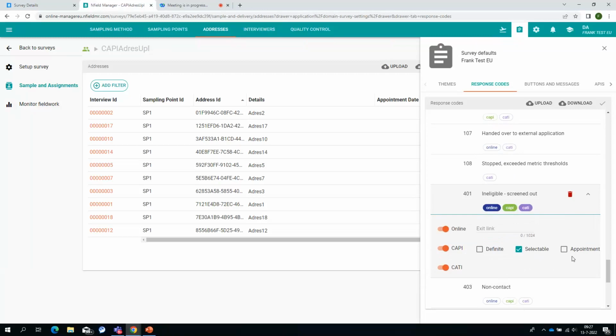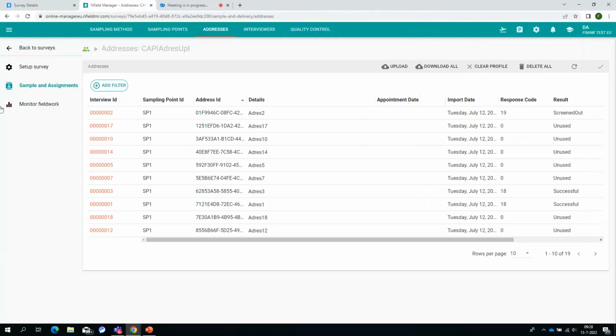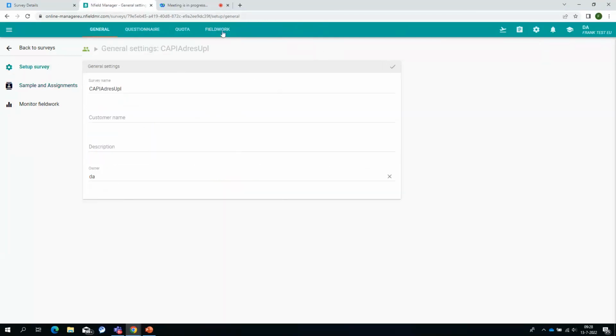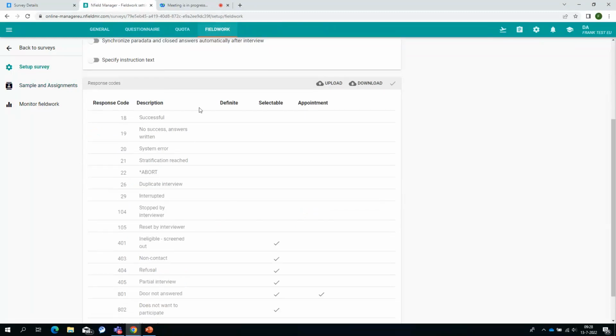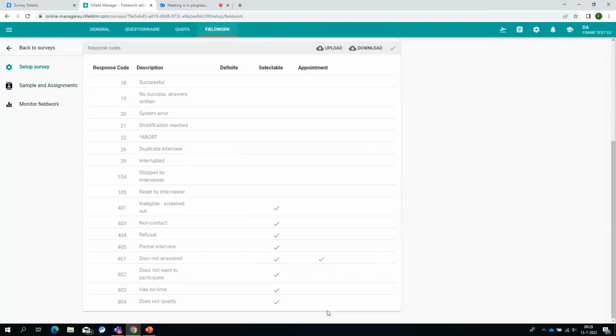As you can see, we also made it possible to actually edit those response codes. You can now also, through the interface, assign whether this is selectable. So that means the interviewer can select this from the first screen, whether this is an appointment and whether this is a definite or not. So that's nice. That's something that we didn't have in the CAPI Manager. You can still also use those response codes on survey level. For that you need to go into the survey and then go to set up surveys, fieldwork, and you will still see the response codes. And these are at survey level.